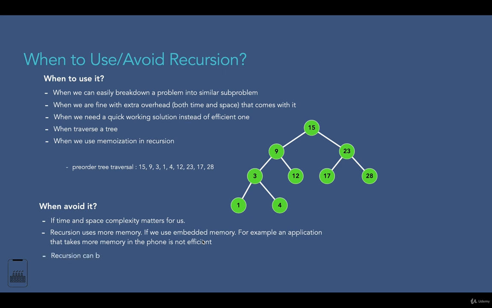Now the next point is that recursion can be slow. If not implemented correctly, it can be much slower than iteration. It's actually pretty difficult to write a recursive function where the speed and the memory will be less than that of an iterative function completing the same task. The reason that recursion is slow is that it requires the allocation of a new stack frame. As we discussed in our previous lecture, whenever a function calls itself recursively, it is added to the stack memory. So this takes space in the memory, so this is not memory efficient. And when we are pushing and popping those functions from the stack, it takes time, so this is not time efficient.